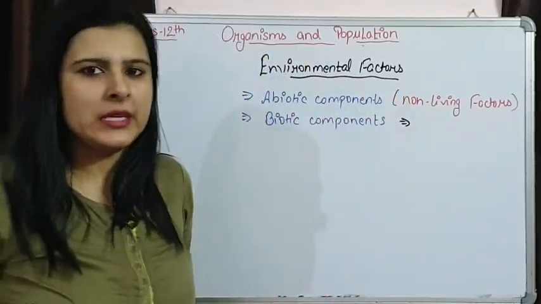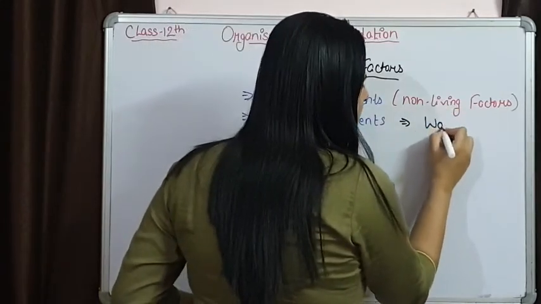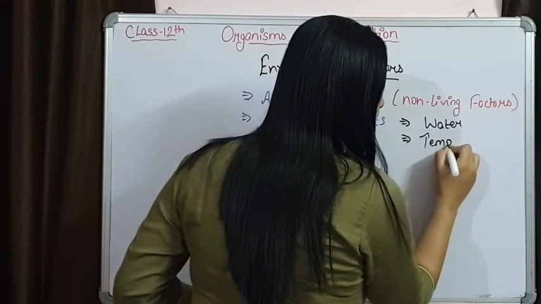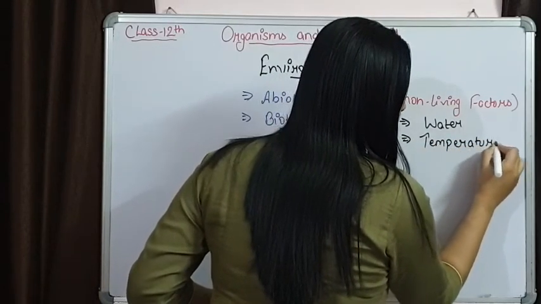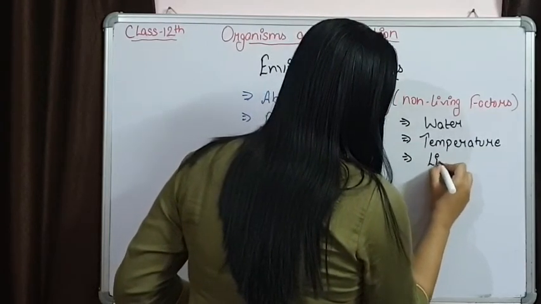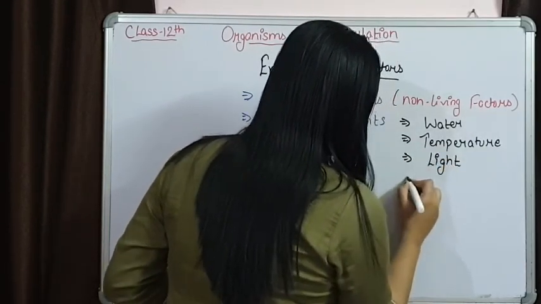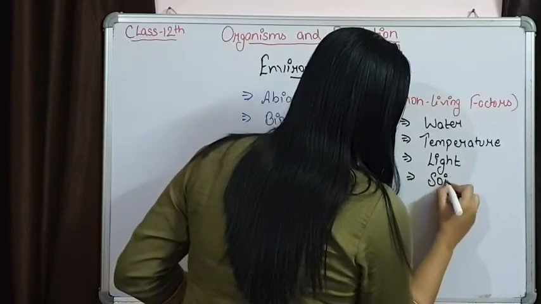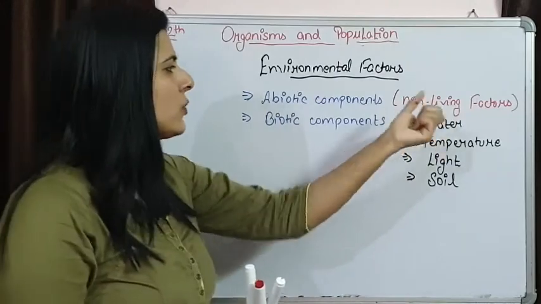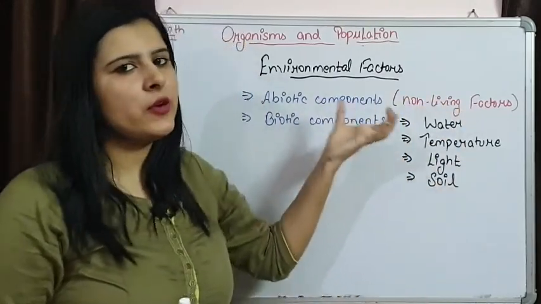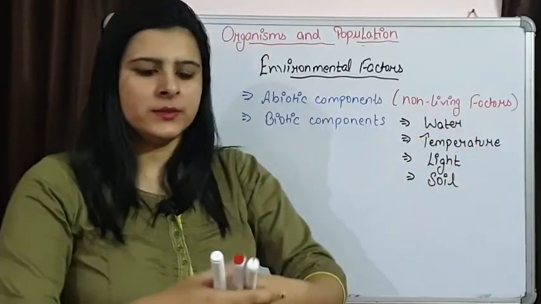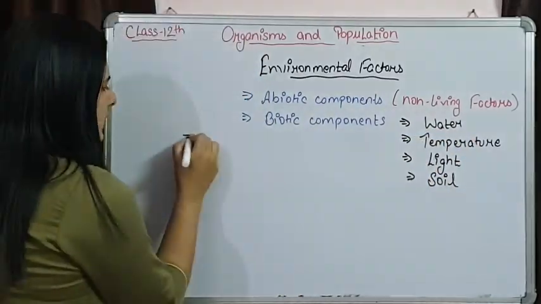an organism. First one is water, temperature, then we have light, soil. So, in this video we are going to discuss all these four abiotic components one by one. I am starting from water. The first one is water.